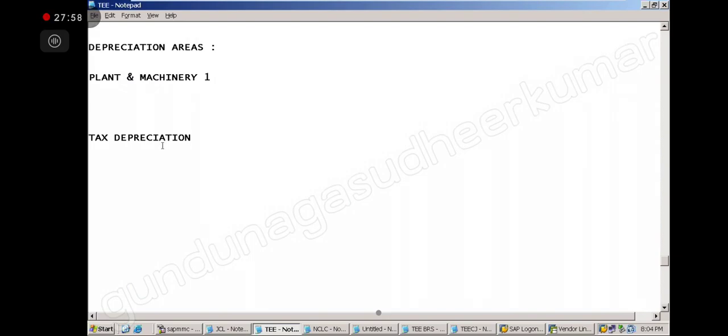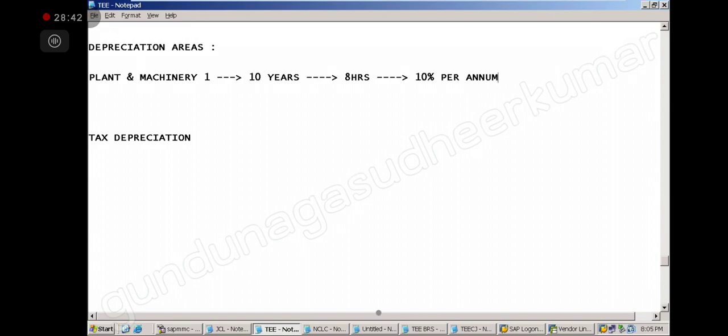Normally they will say, if there is a plant and machinery whose asset life is 10 years, and if you use it 8 hours per day, a normal shift, then the depreciation would be 10% per annum.